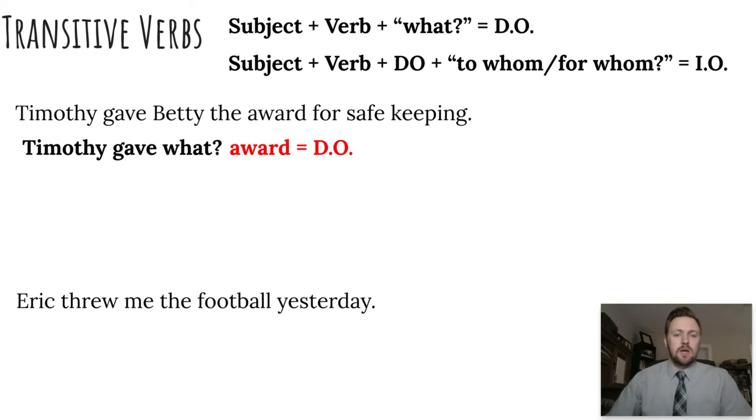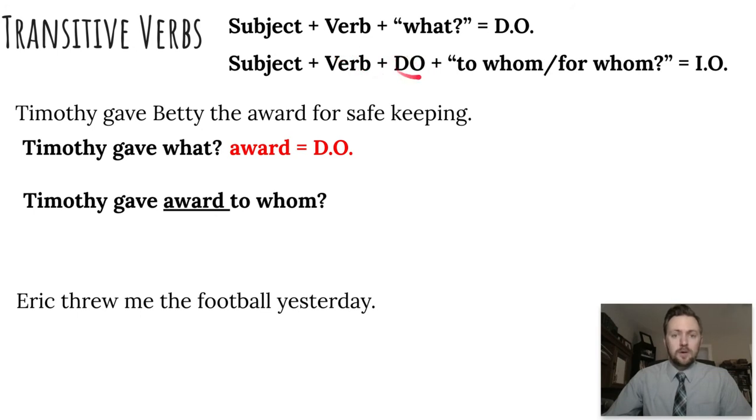And then we would say, okay, if we have a direct object, let's go ahead and check and plug into our other formula up here, which simply says Timothy, subject, gave, verb, award, direct object. Timothy gave award to whom? And whatever answers that question would be the indirect object. So Timothy gave award to Betty. So you do it in this order. Find a subject, find a verb, plug it in to find a direct object, and then ask if there's an indirect object. So Timothy gave what? He gave award, and he gave that award to whom? To Betty.